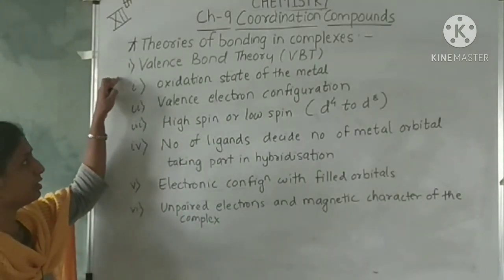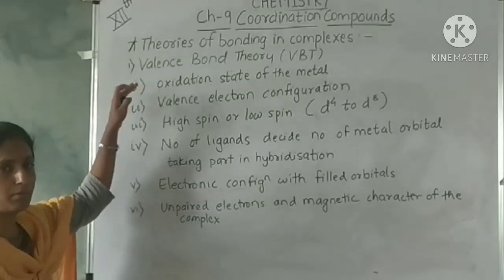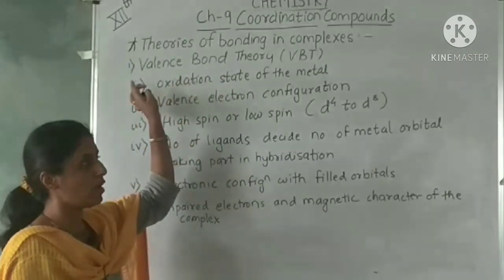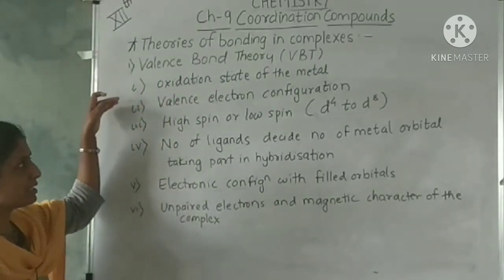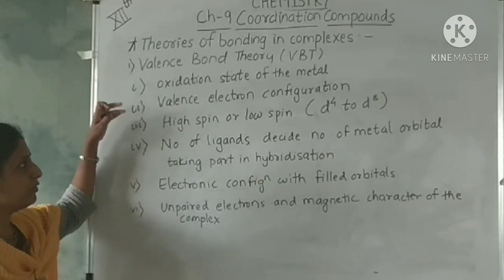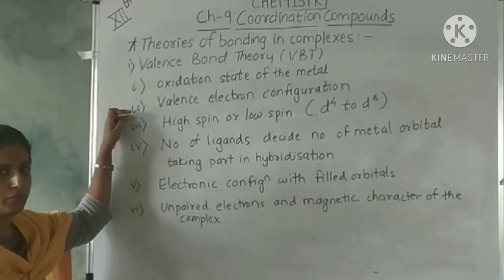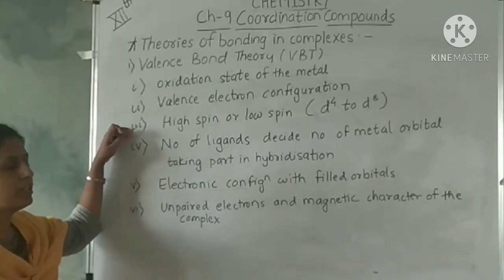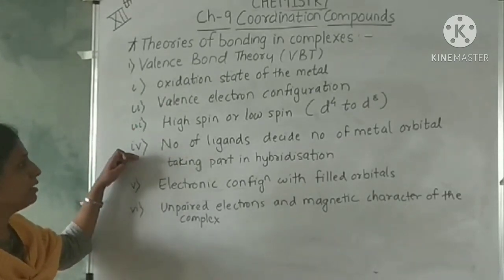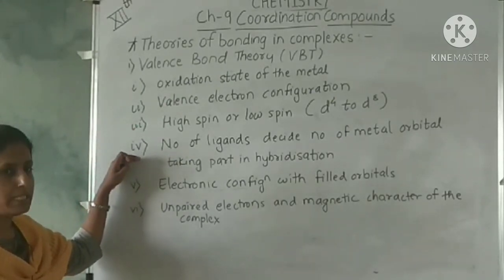While explaining the geometry of the complex using VBT, that is valence bond theory, what are the steps involved? First we write the oxidation state of the metal, then its valence electron configuration, then we check whether the metal is high spin or low spin, then we check the number of ligands on the metal.